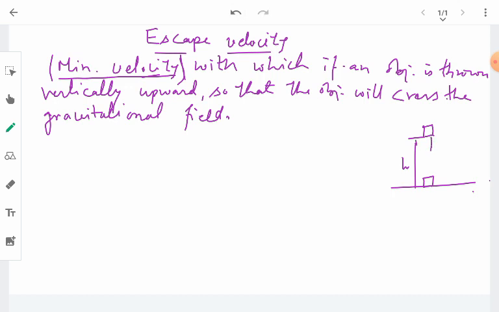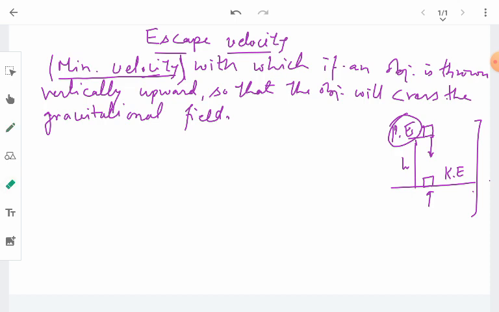When an object is released from this certain height, the object will fall in the vertically downward direction and its motion will be free fall, and it will attain velocity. So its potential energy goes on decreasing and its kinetic energy goes on increasing. So at the highest point the total energy will be only due to its potential energy, and at the lowermost point the total energy of this object will be only from its kinetic energy. So we will make use of this concept in order to derive the expression for the escape velocity.